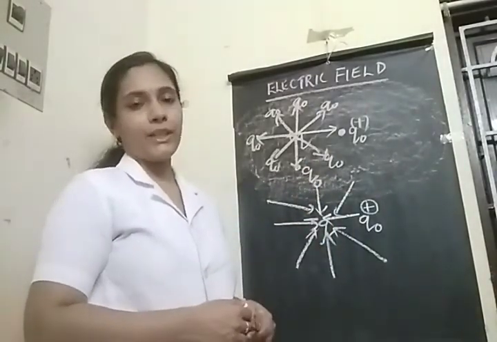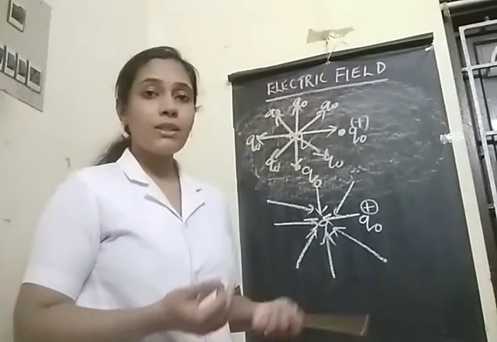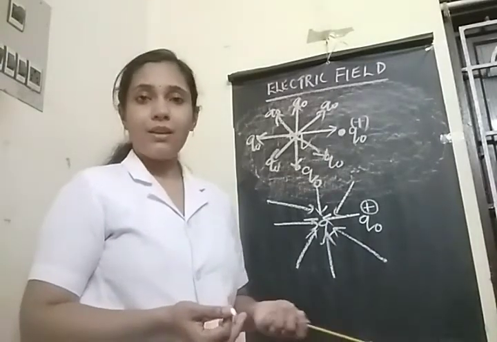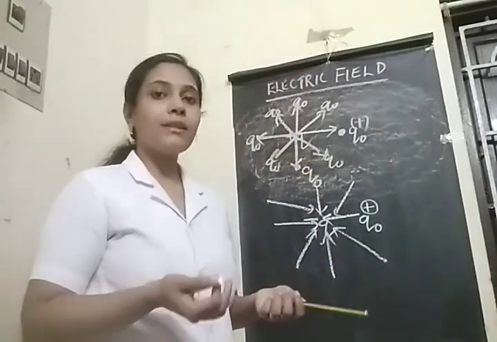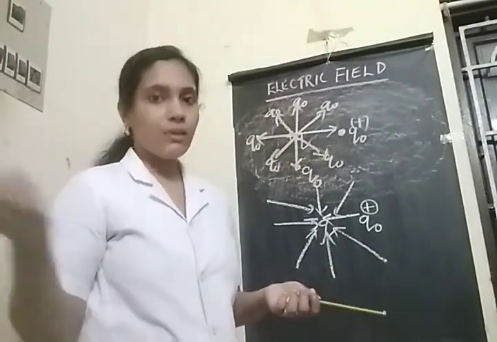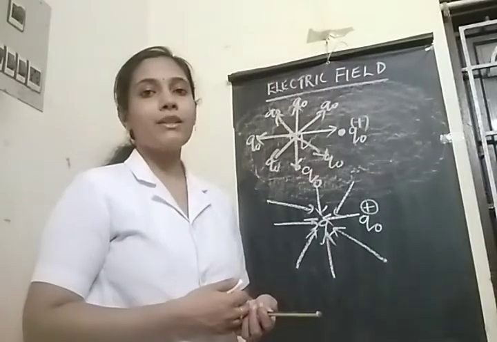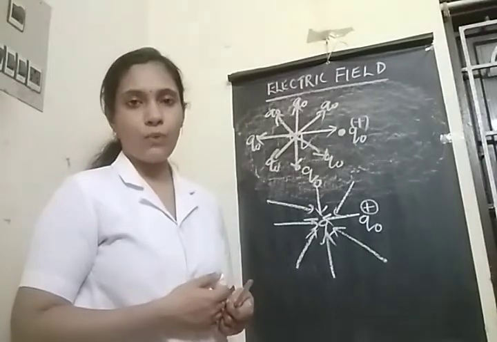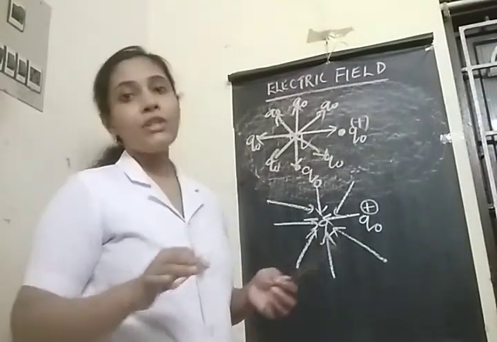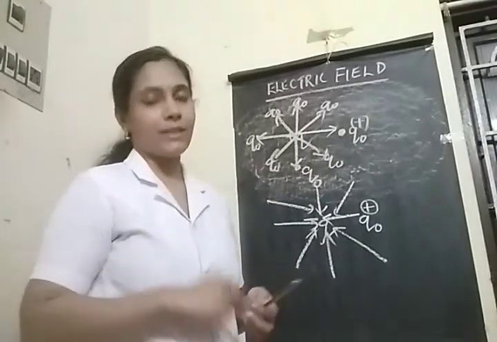But what is the case with magnetic field? In the case of magnetic field, if the magnetic material is beyond the boundary of that magnetic field, it will never experience a magnetic force, and the range of the magnetic field is limited.